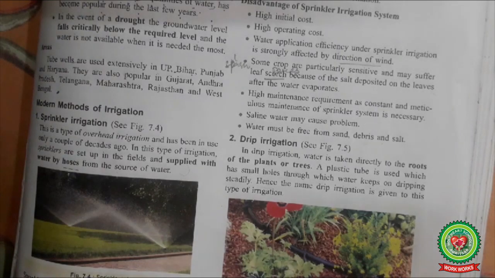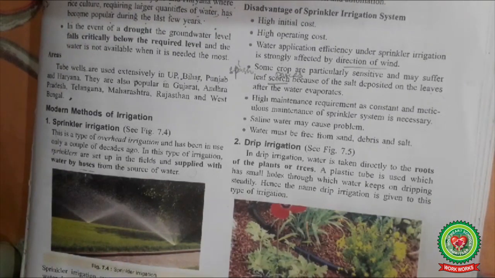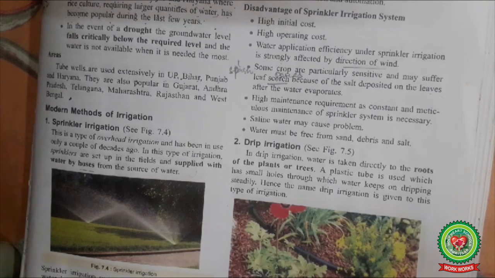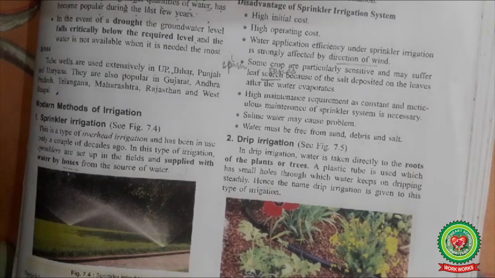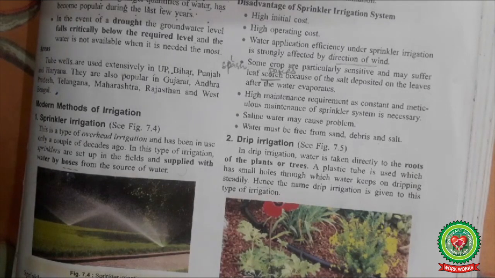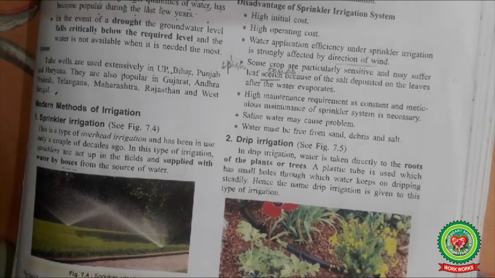So let's start with one of the modern methods of irrigation, that is sprinkler irrigation. Before going ahead with the topic, let's know something about it. Sprinkler irrigation is an easy and simple method of irrigation. Nowadays, water is provided to the fields by spraying water droplets, similar to rain, through pipes. Sprinkler irrigation is done in areas with less water and uneven ground level.